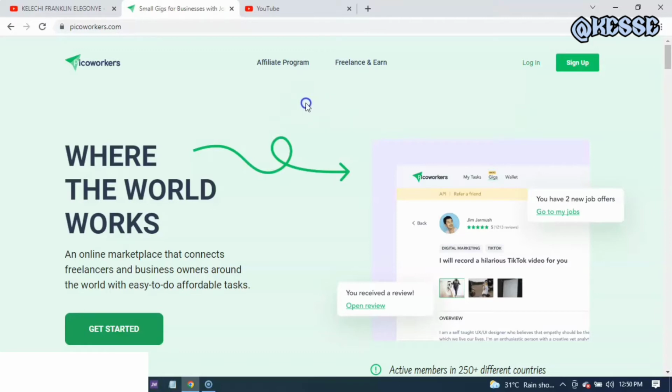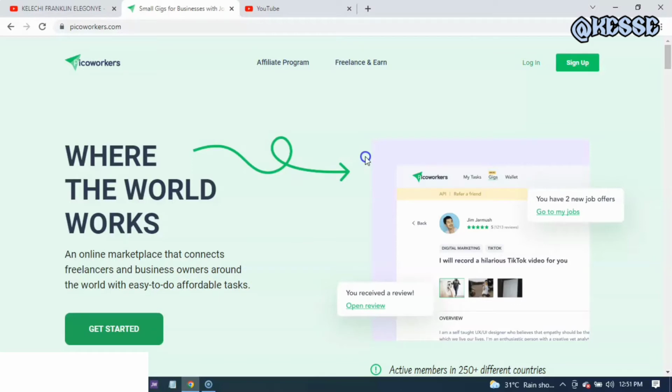This is picoworker. So you have the opportunity to be on the affiliate program or to be a freelancer on the website. They say picoworker is an online marketplace that connects freelancers and business owners around the world with easy to do, affordable tasks. So they give you an affordable task for you to do, and then you get started.